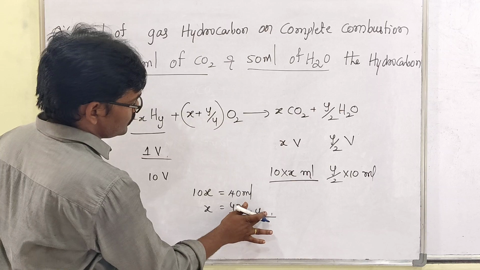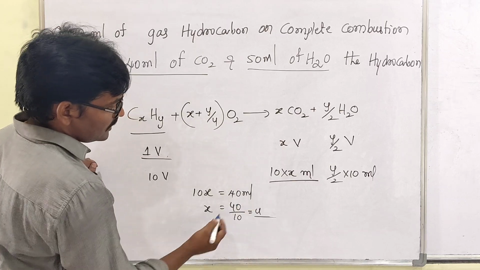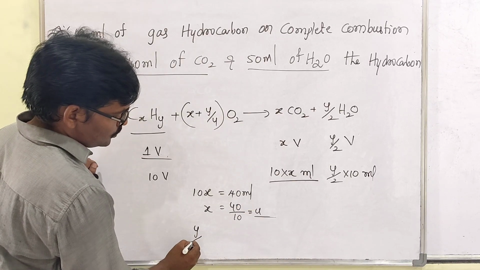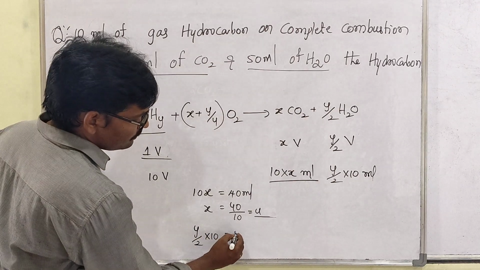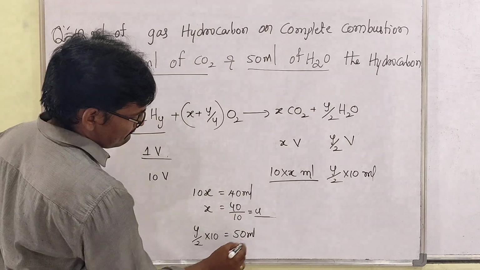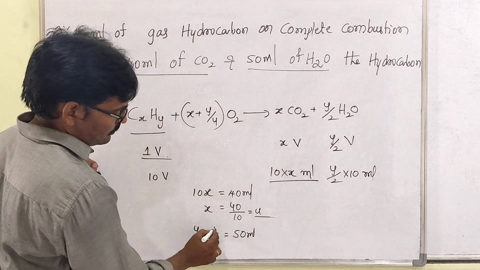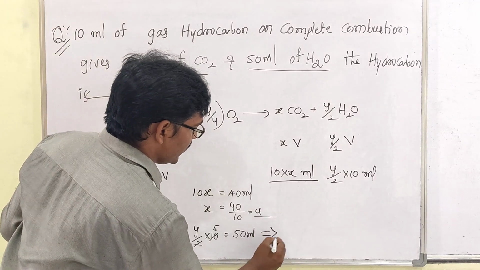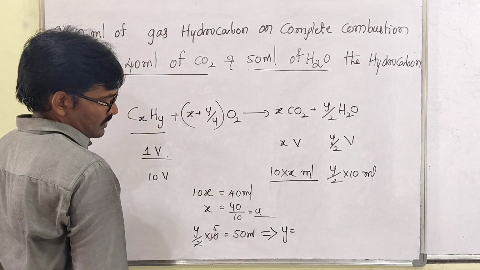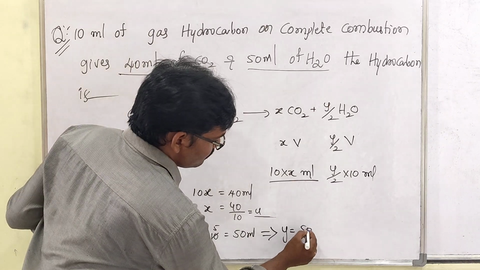Then y/2 into 10 equals how many ml? 50 ml, they said. Then from this, y equals 50 divided by 5.